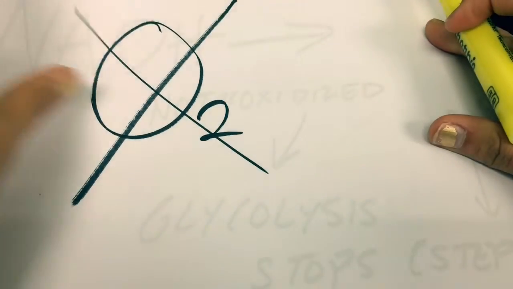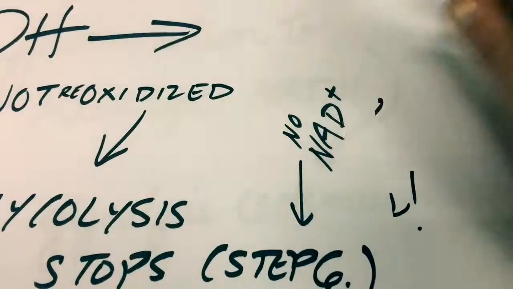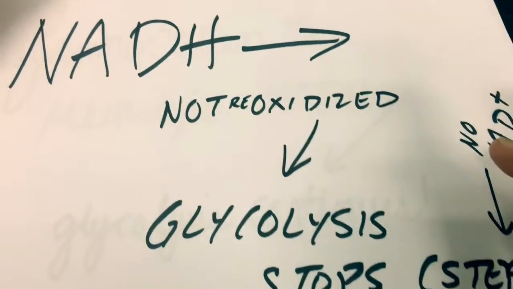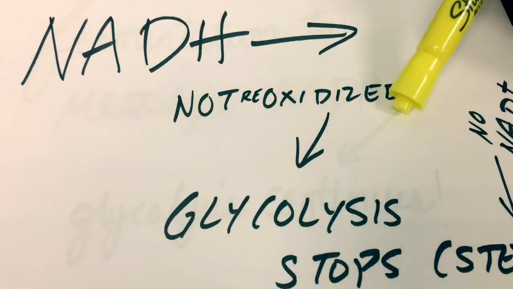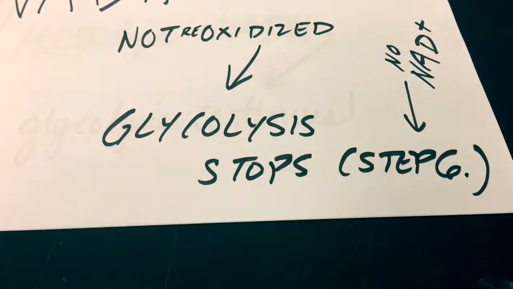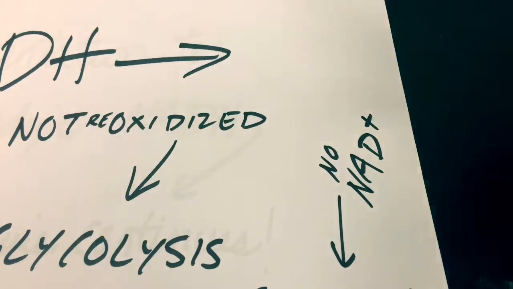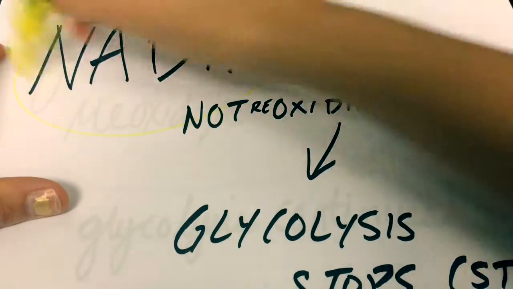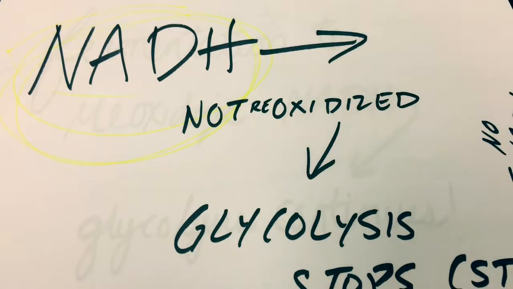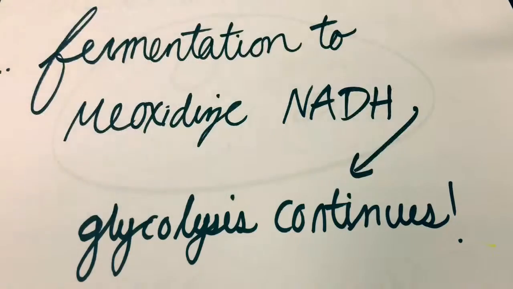So the important thing is that fermentation is going to show up when we have a problem. We cannot get our NADH reoxidized. So glycolysis will stop, which is step 6, and because there is no NAD+, we cannot continue the process. So this is the main idea of why we can't continue with our normal cellular respiration. Our NADH is not reoxidized, and so glycolysis will stop at our 6th step.